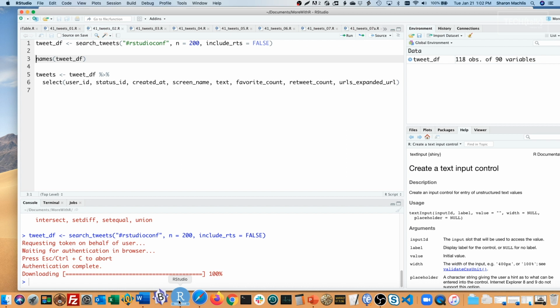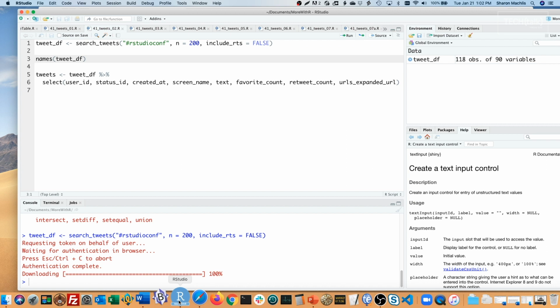A couple of things jump out at me. One is I asked for 200 tweets, but got back 118. There are a couple of possible reasons for that. One is that there may not be 200 tweets in the last 6 to 9 days, since I'm running this code before this year's conference starts. Another is that Twitter may have initially extracted 200 tweets, but after filtering out retweets, fewer were left.